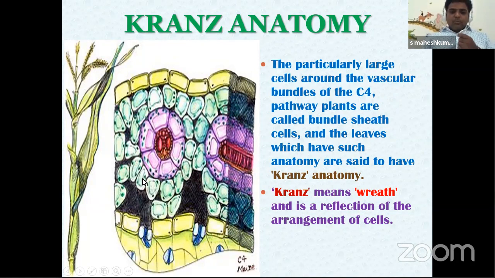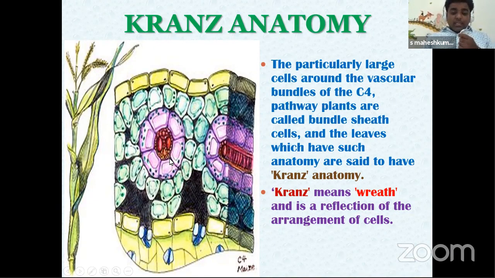Later it moves to mesophyll cells. From mesophyll cells, the CO2 transfers into bundle sheath cells. In C4 plants, the C3 cycle completes in bundle sheath cells. Where does it complete? The C3 cycle, the Calvin cycle, completes in bundle sheath cells.